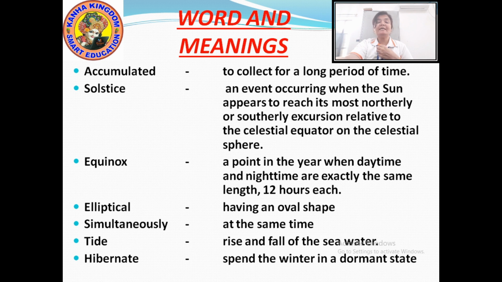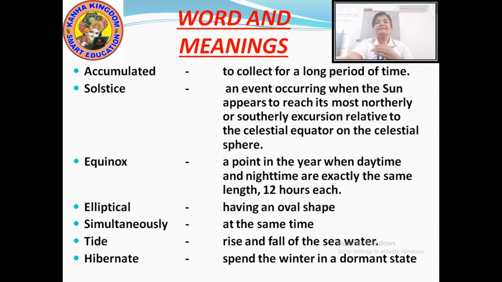Next word is equinox. Now what is equinox? EQUINOX. Equinox means a point in the year when daytime and nighttime are exactly the same. Exactly the same means the day has 24 hours. So when the equinox occurs, the day is 12 hours, and the night is also 12 hours. So on the equinox, the days and the nights are equal. The length of the day and night is equal.